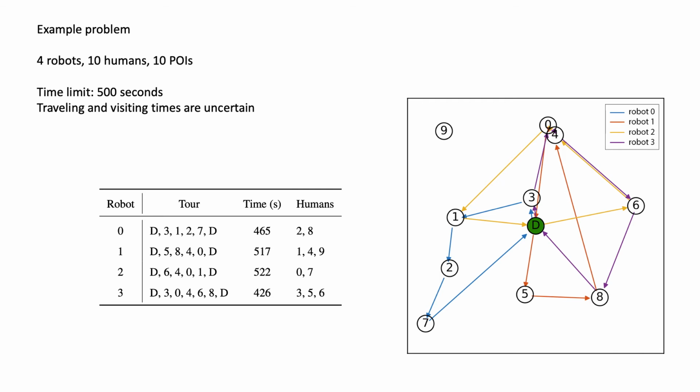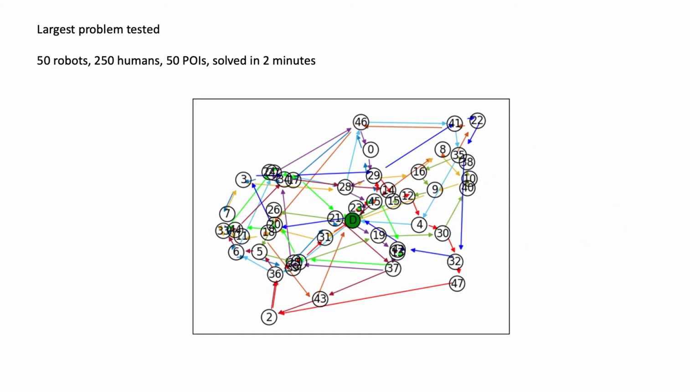In the results, we can see that humans 2 and 8 are in the team of robot 0, humans 1, 4, and 9 are in the team of robot 1, and so on. The routes generated are in the figure on the right. The largest problem tested in this work contains 50 robots, 250 humans, and 50 points of interest. And the problem is solved within 2 minutes.